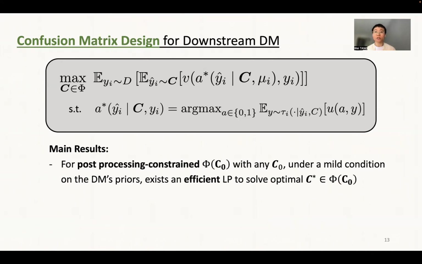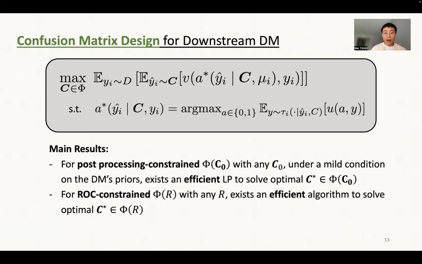And the main result they establish there is that it is usually computationally hard to compute the optimal information structure. So the main result in this work is that for the post-processing constraint confirmed matrix set, we show that under a mild condition on the underlying data instance priors, there exists an efficient linear program to compute the optimal confirmed matrix. And for the ROC constraint problem, there exists an efficient algorithm to solve for the optimal confirmed matrix.